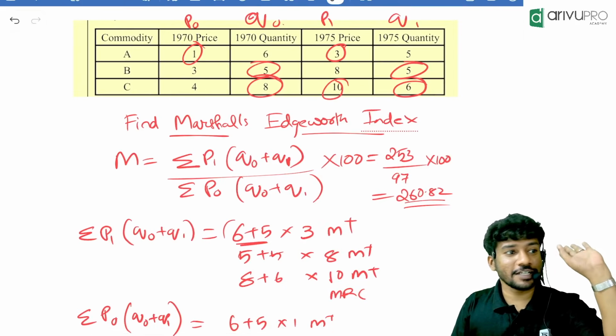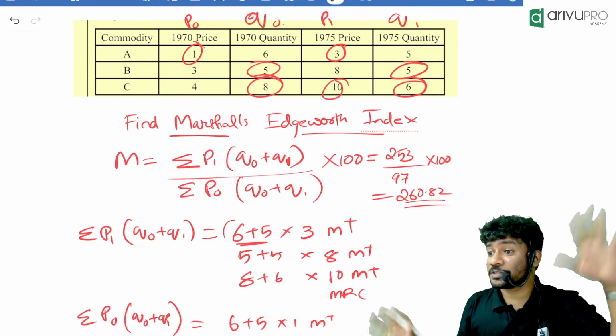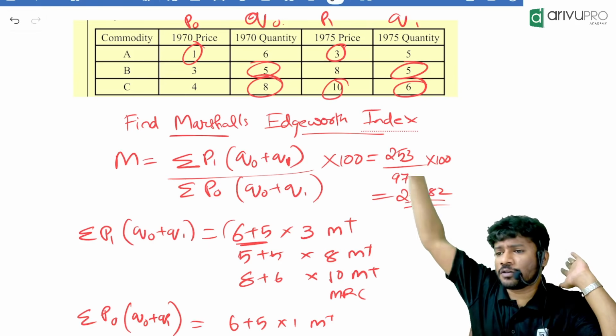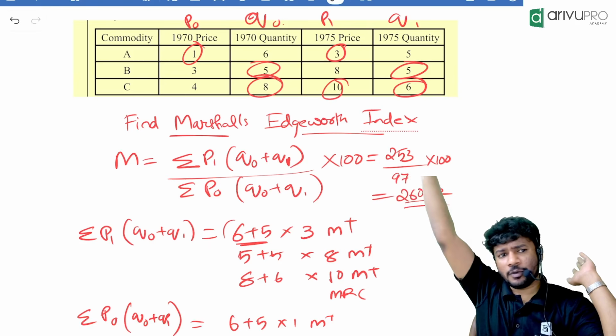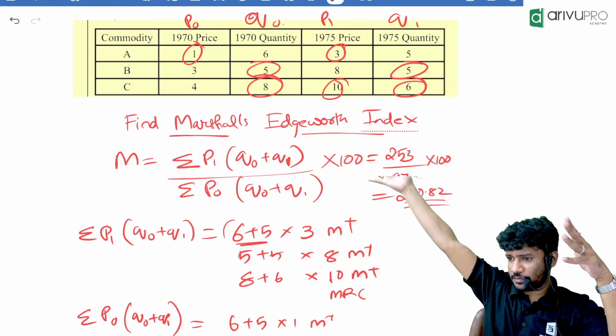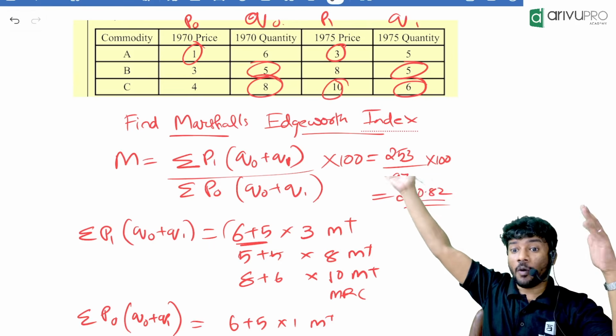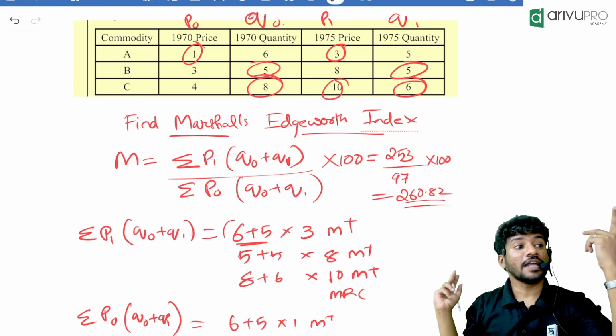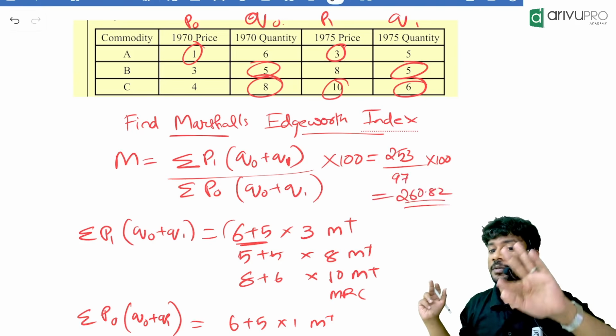Why? Because 3 questions will be there from this, whatever you have learned till now. If you add on, which is the bigger value, Bowley's index number or Fisher's index number? Bowley's index number will be bigger than Fisher's index number. What is the reason? Arithmetic mean is greater than geometric mean.